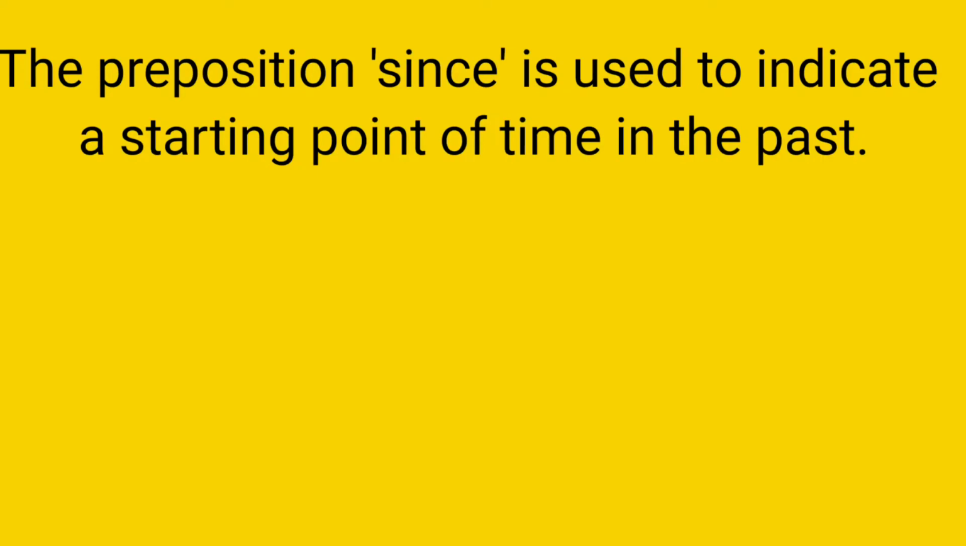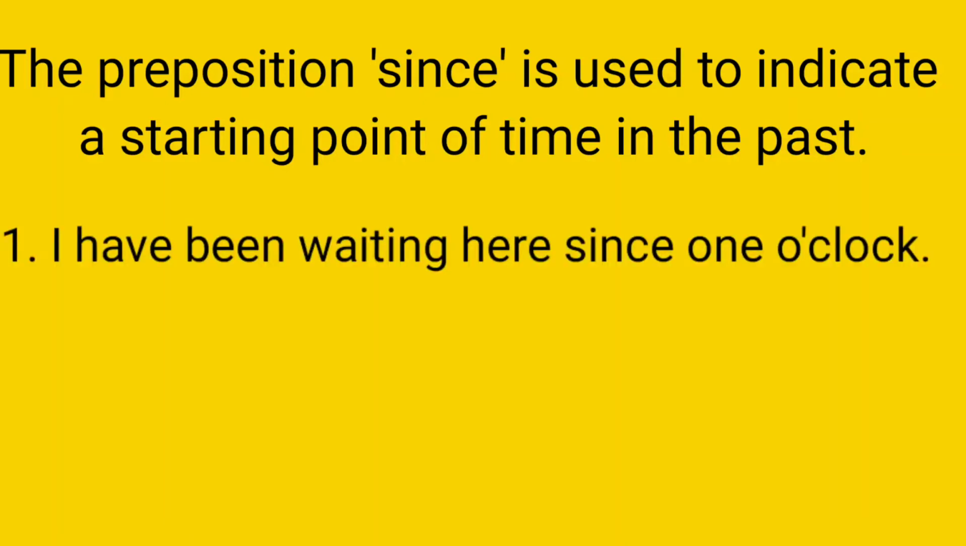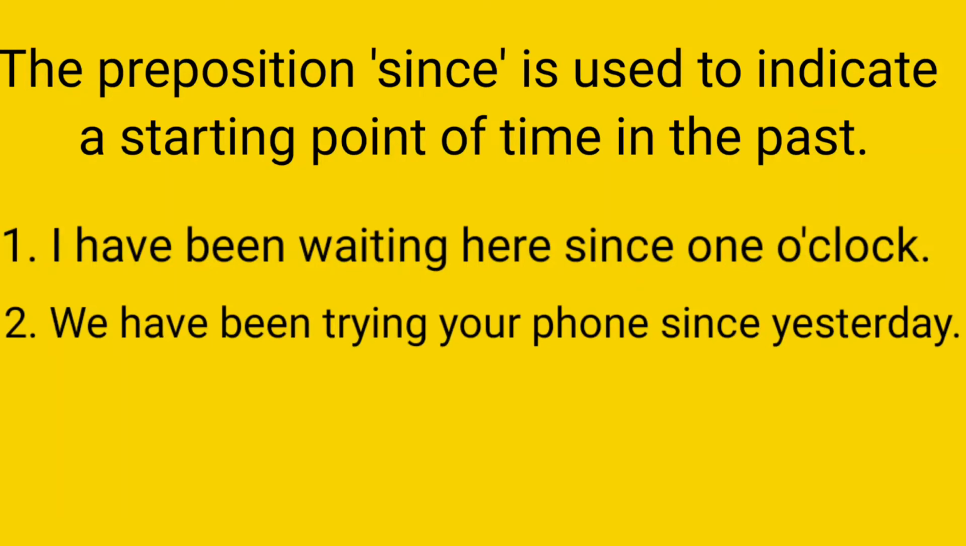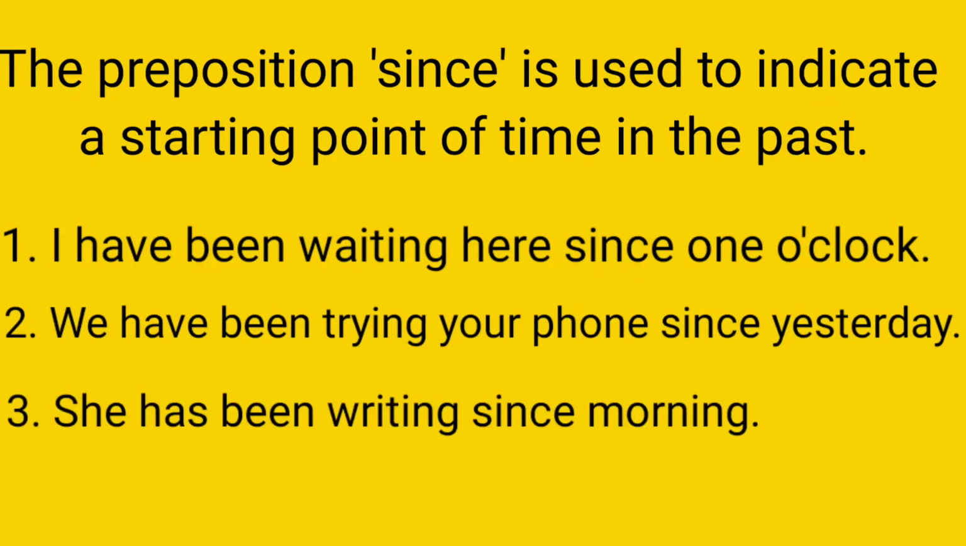The preposition since is used to indicate a starting point of time in the past. We use the present perfect after since when we refer to a period of time from the past until the present. For example, I have been waiting here since 1 o'clock. We have been trying your phone since yesterday. She has been writing since morning.